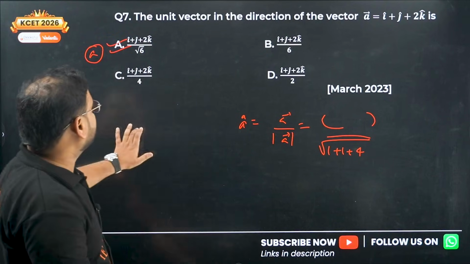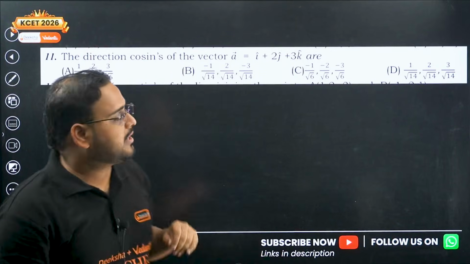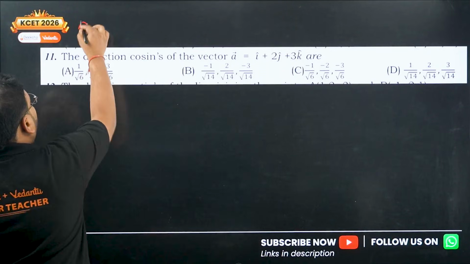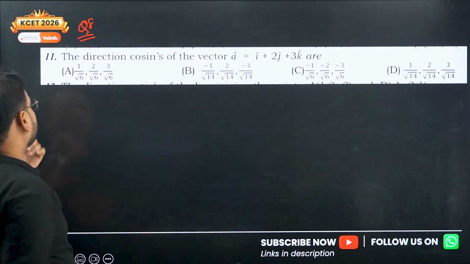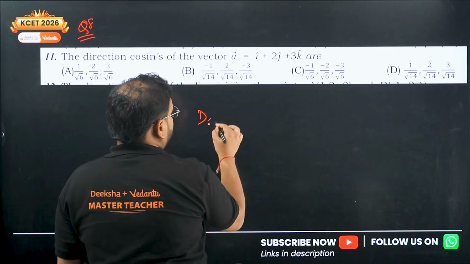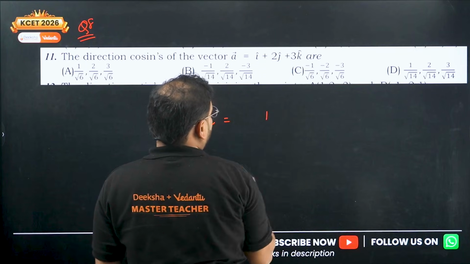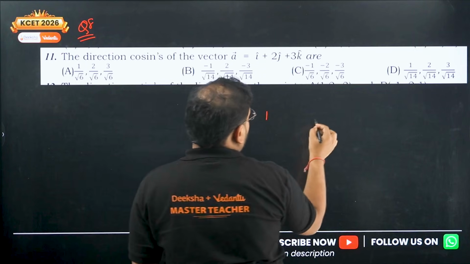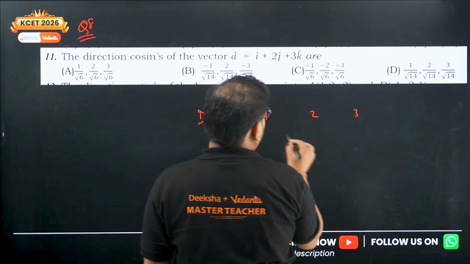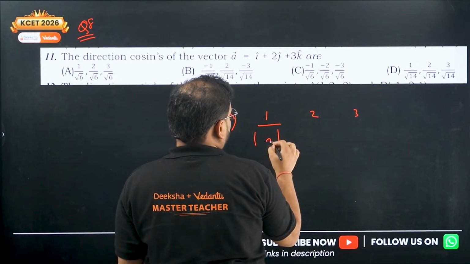Question number 7 over. Question number 8 is from your question bank. Okay, it looks like question number 11, but it is actually question number 8 only. Okay, the direction cosines of the vector, they are asking. Can we find them first? Yes. So basically if you check here, we have 1 and we have 2, we have 3, and we have to divide all of these by what? The modulus of the vector A.